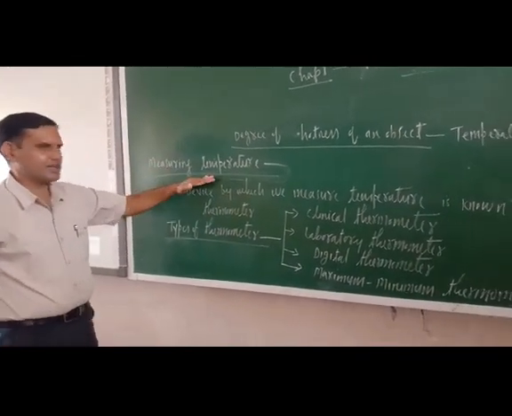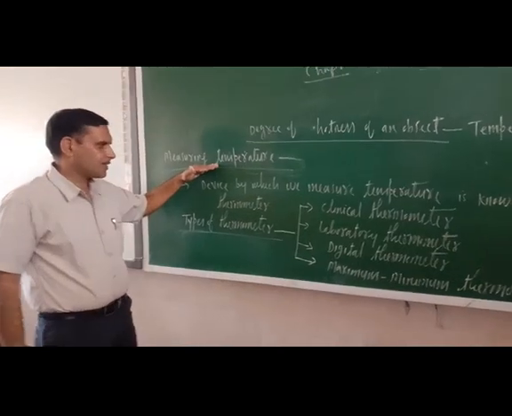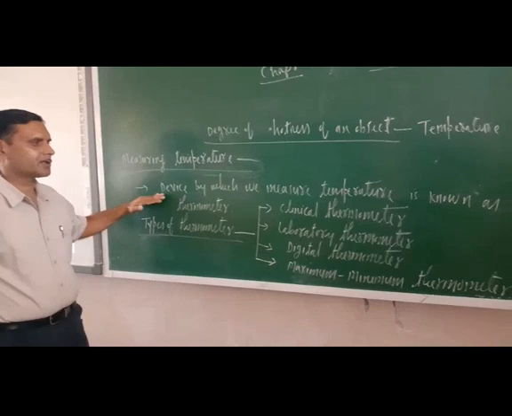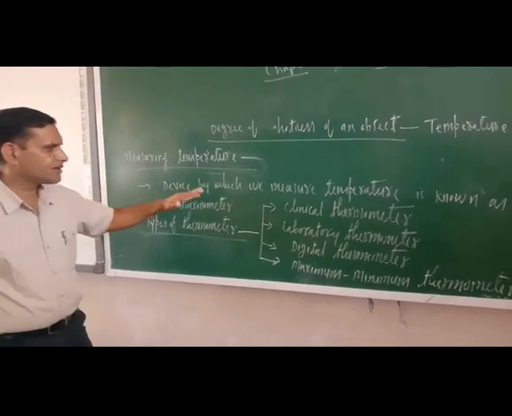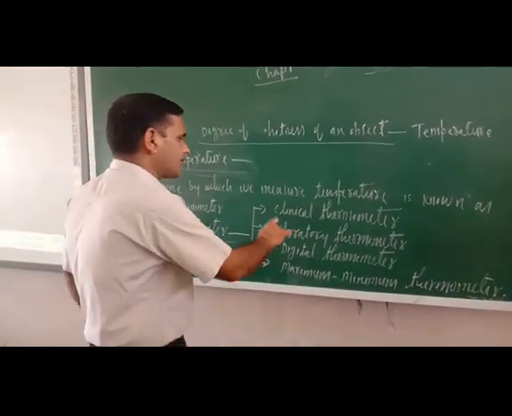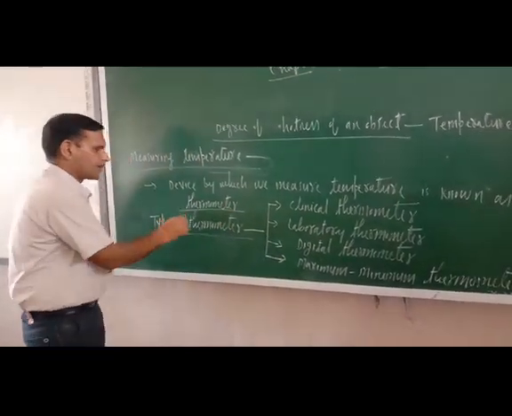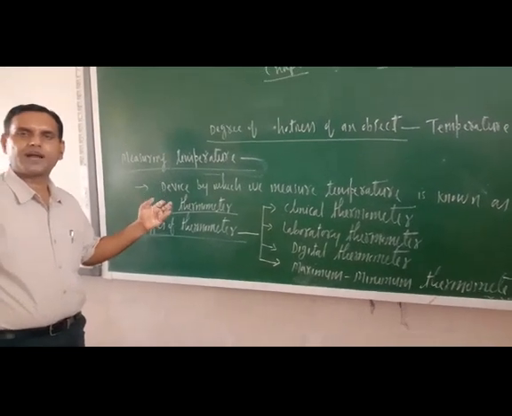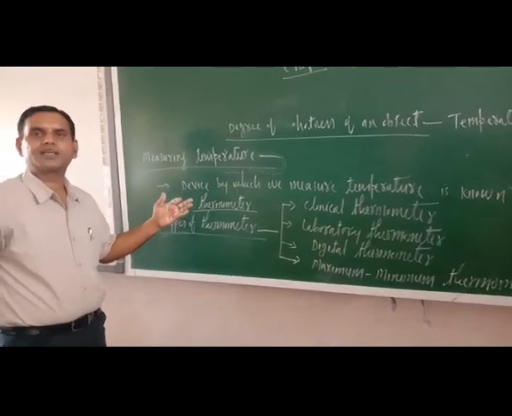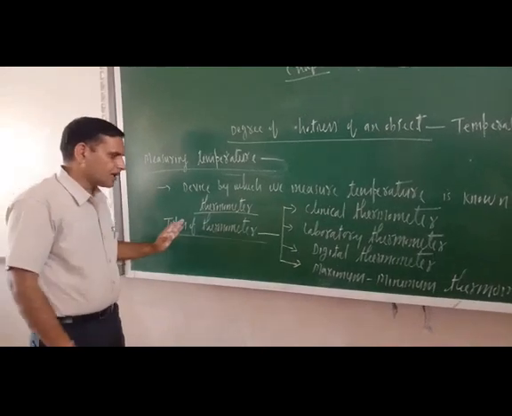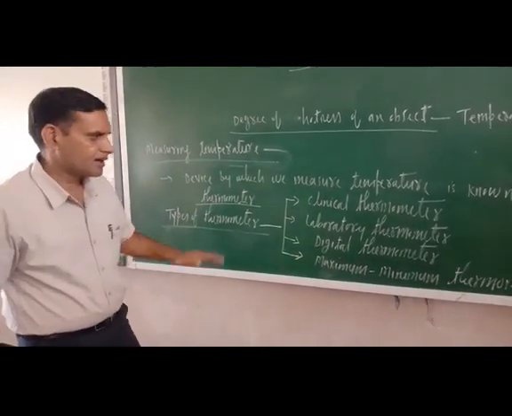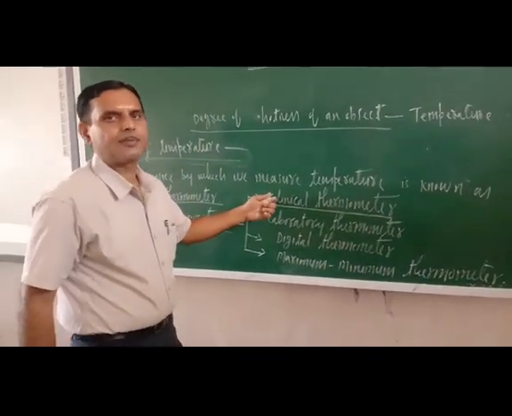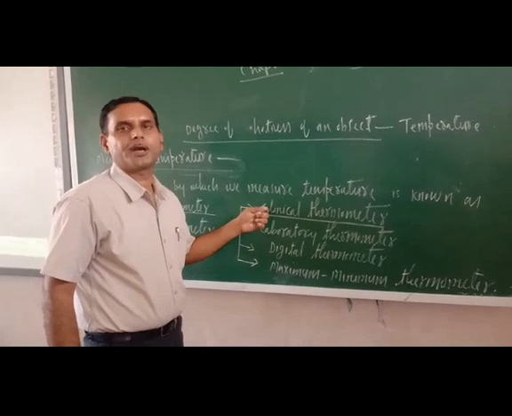Now measuring temperature. To measure the temperature, there is one device that is known as thermometer. The device by which we measure the temperature is known as thermometer. So just try to understand, thermometer emerges as a device, but with the help of it we can measure the temperature of any object. So now there are different kinds of thermometers. First one is the clinical thermometer. With the help of clinical thermometer, we can measure the human body temperature.